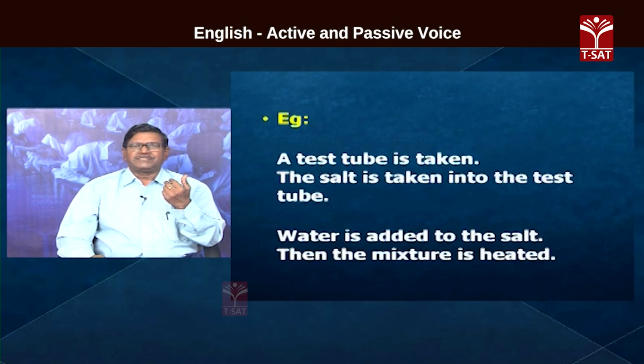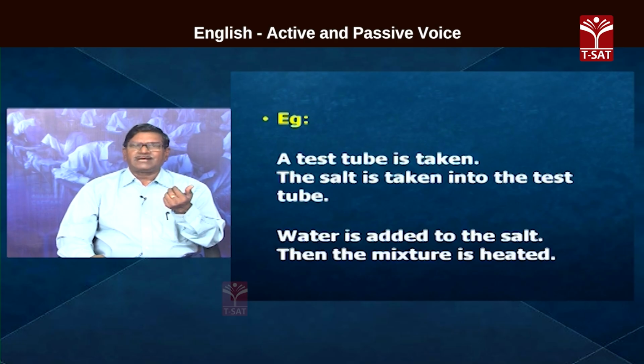Let us see some examples. A test tube is taken. The salt is taken into the test tube. Water is added to the salt. Then the mixture is heated. So, this way, if you go on conducting an experiment, all the sentences are used in passive form.